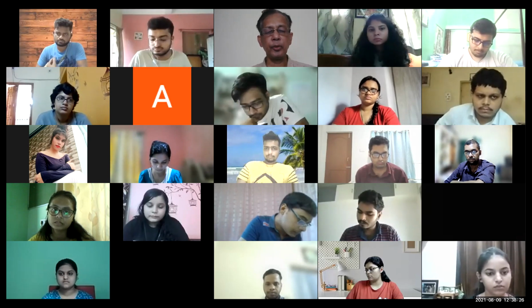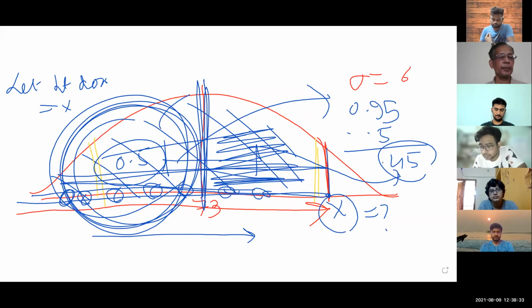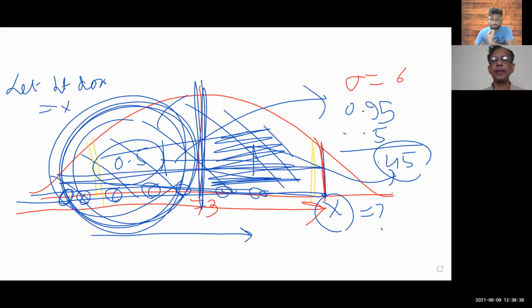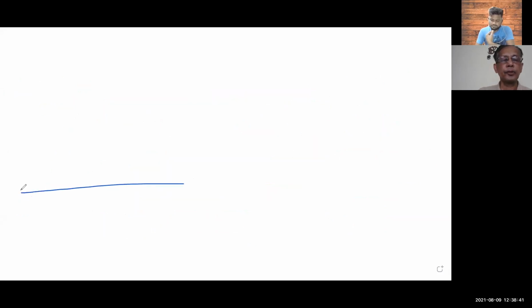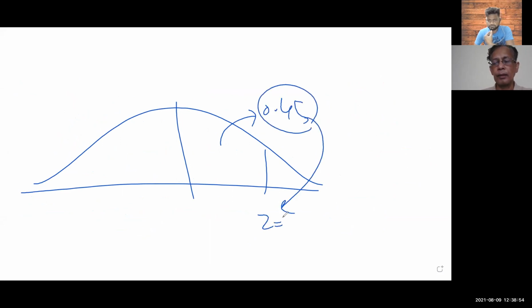So, all of you or some of you, please help me. What should be done? Can you help me solve it here? I request Aditya Arindam Das to please help me. So we have got the Z value like this. For this average we got 0.45, and corresponding to this probability we got Z as 1.645. Is that correct?